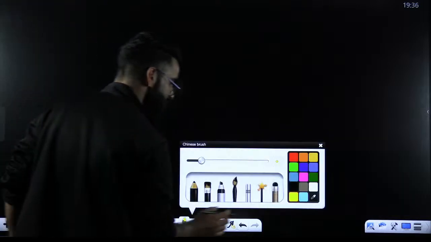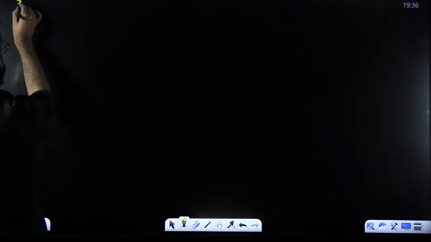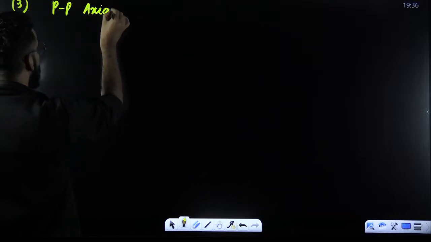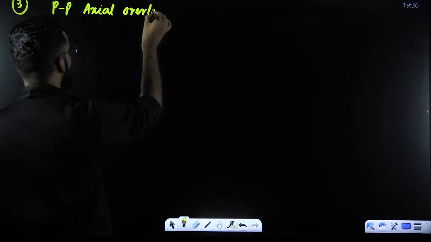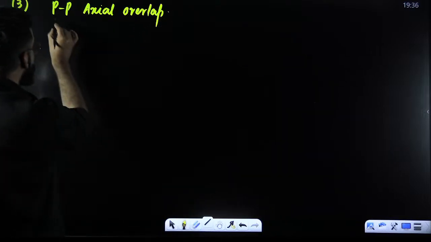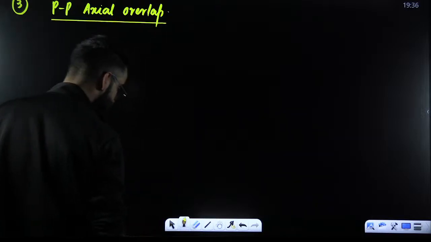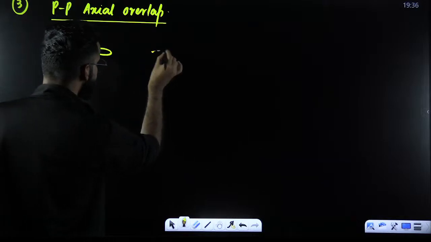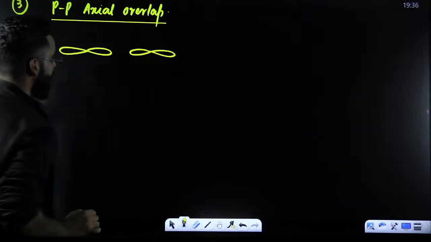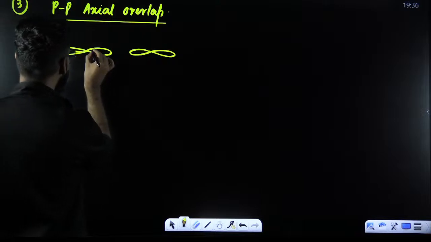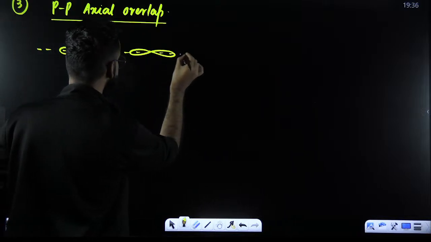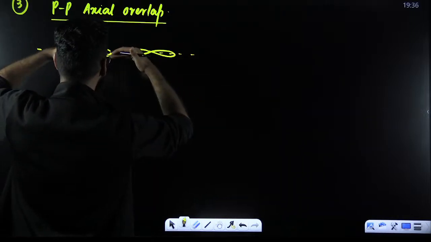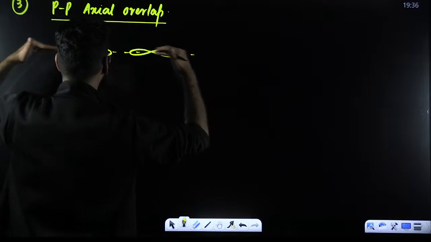Now, the third type of axial overlap is your PP axial overlap. What happens in PP axial overlap? Try to understand. My dear students, this is one p orbital of one bonding atom. This is one more p orbital of one more bonding atom, right? And this is the internuclear axis, which is generally your Z axis. Perfect. Now, in order to show overlap, these atomic orbitals should come closer so that they merge into each other.